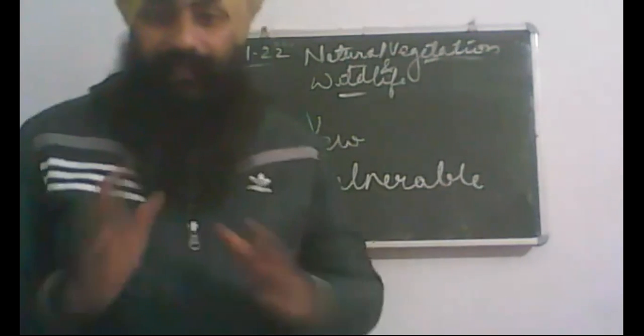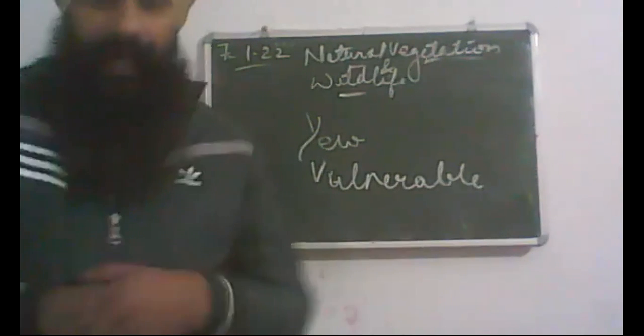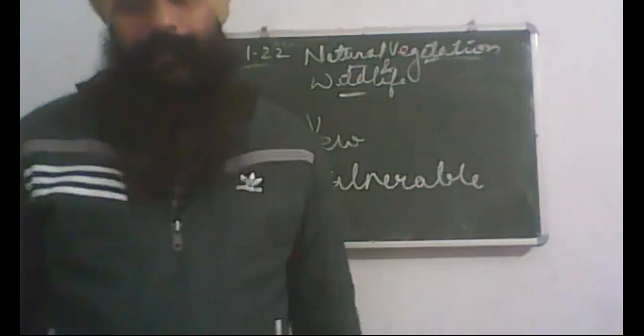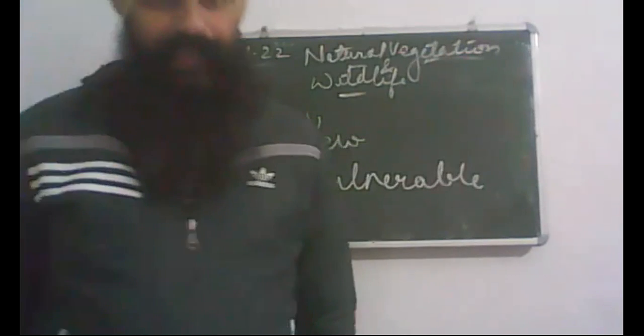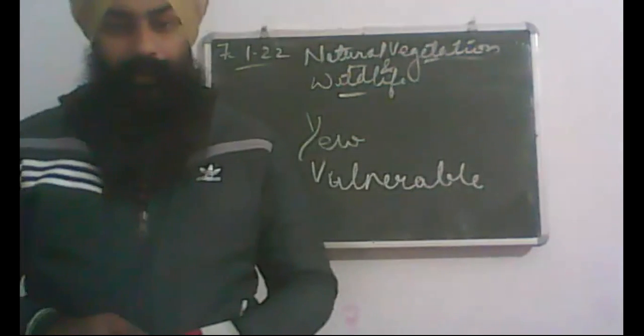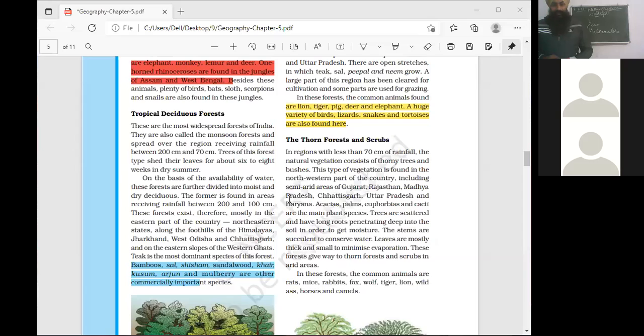Some areas have very little rainfall, like the western slopes of the Aravallis, but still some shrubs are able to grow. Vegetation is still growing in these regions.